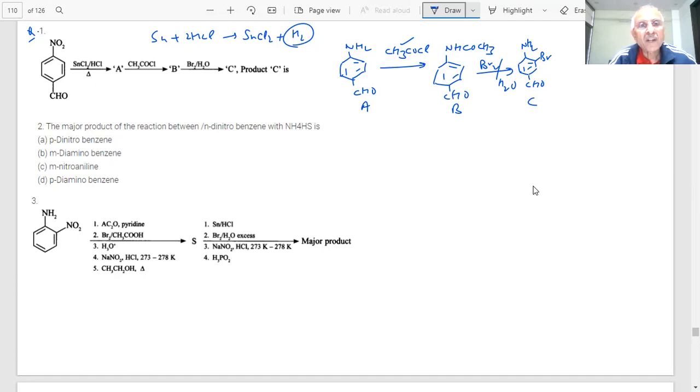The major product of the reaction between meta-dinitrobenzene with NH4HS is, you have four choices, student. Where is that? Meta, ortho, meta. What is the product going to be, students? Meta-dinitrobenzene with NH4HS.